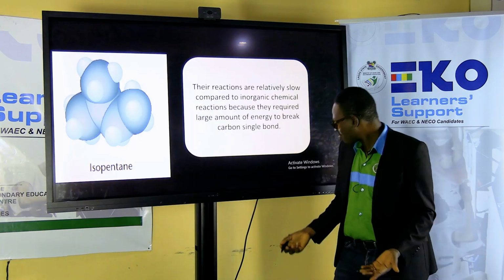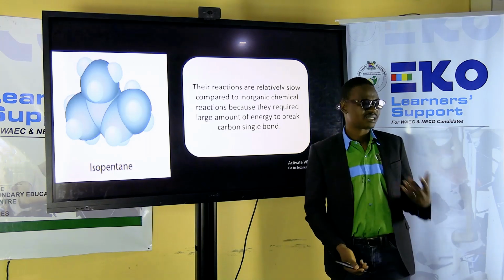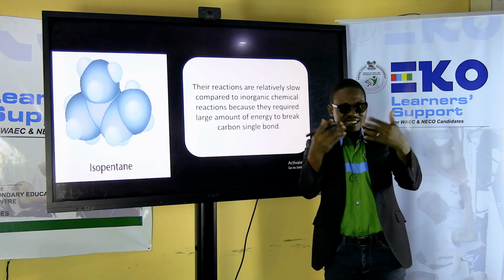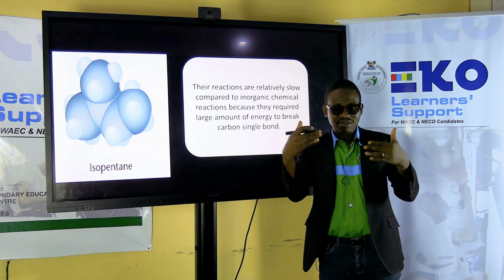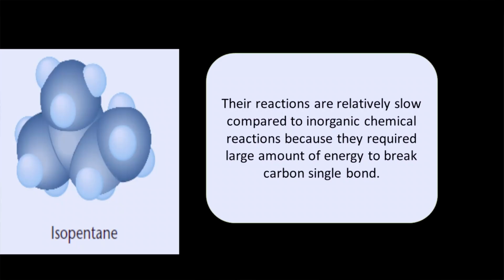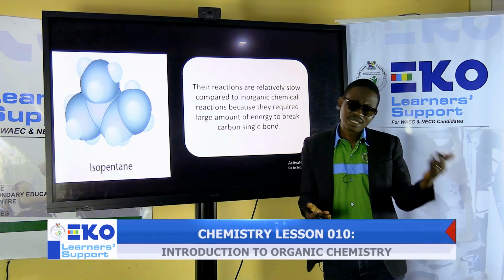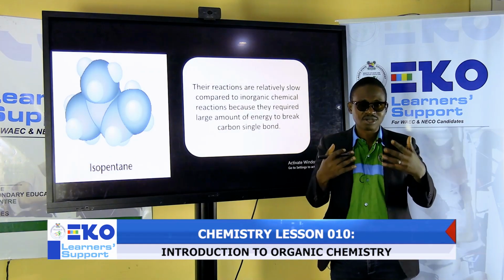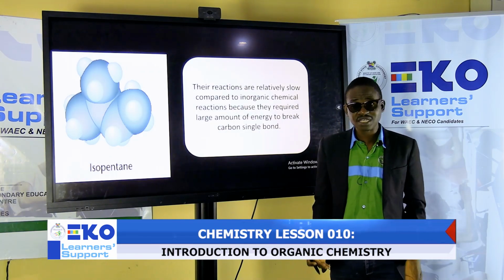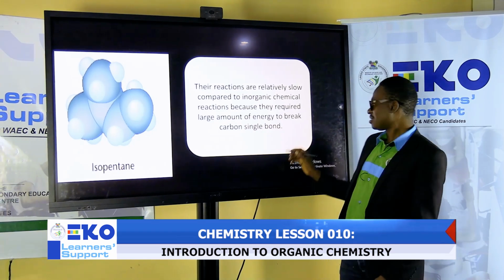Then you ask yourself, why? That is the question, because they require large amount of energy to break their carbon single bond. I told you earlier that the bond between carbon and carbon can be single, can be double, and can be triple. So in this particular case, for you to break their bond, it requires a lot of energy. And that reduces their reactivity when it comes to either being fast or being slow. So yeah, they have a slow reaction. Why? Because it requires a large amount of energy to break their bond. Are you following me? Okay, good.